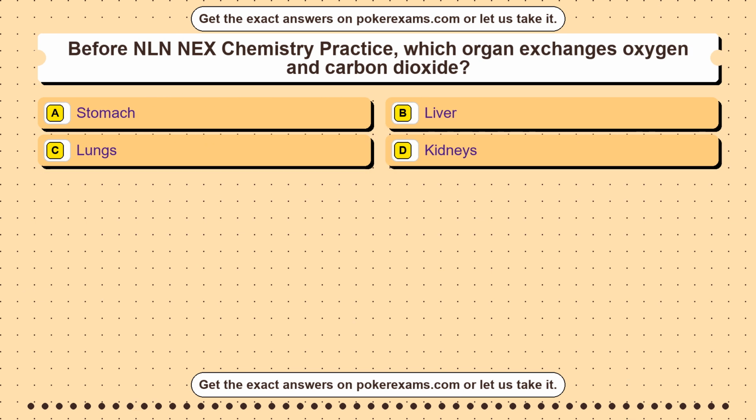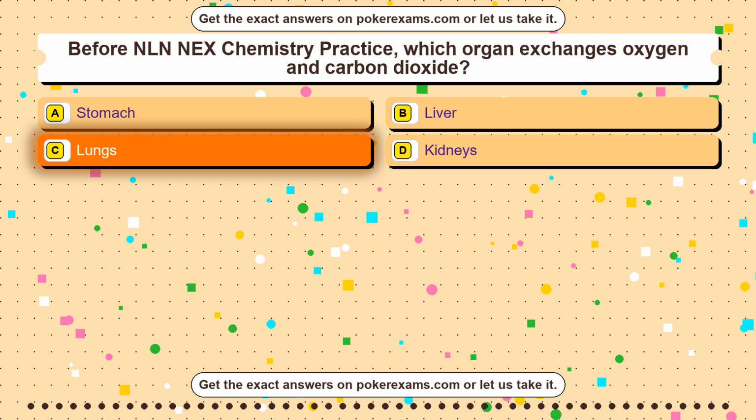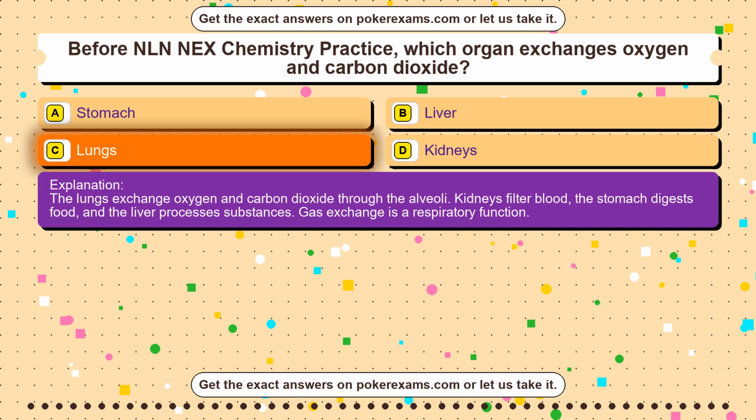Question 35. Before NLN NEX Chemistry Practice, which organ exchanges oxygen and carbon dioxide? Option A stomach. Option B liver. Option C lungs. Option D kidneys. The correct answer is option C. Lungs. The lungs exchange oxygen and carbon dioxide through the alveoli. Kidneys filter blood, the stomach digests food, and the liver processes substances. Gas exchange is a respiratory function.